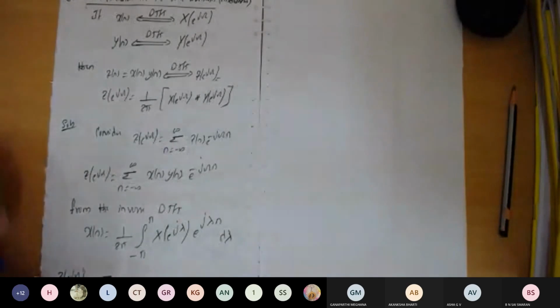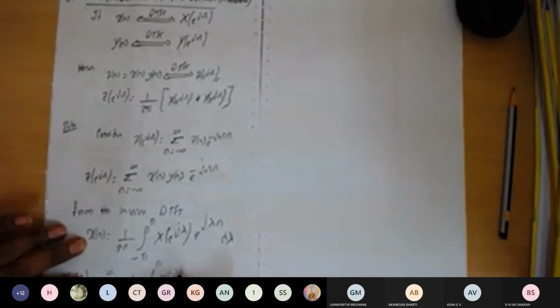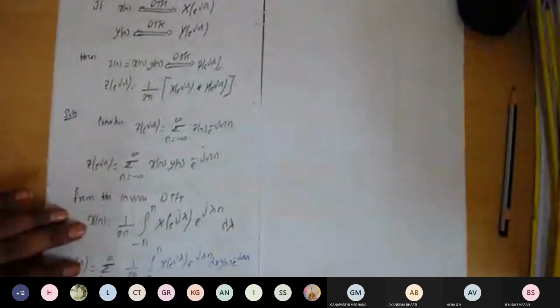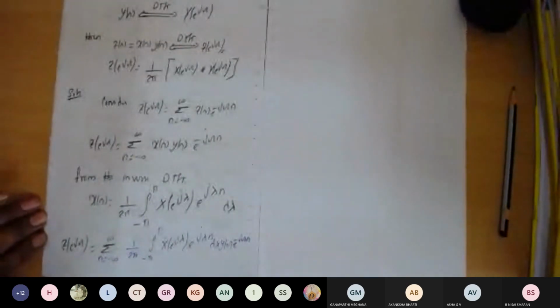Summation n equals minus infinity to plus infinity. In place of x of n, we will substitute 1 over 2 pi, the integral from minus pi to plus pi, X of e to the power of j lambda, e to the power of j lambda n, d lambda, and the rest of the terms is y of n e to the power of minus j omega n.